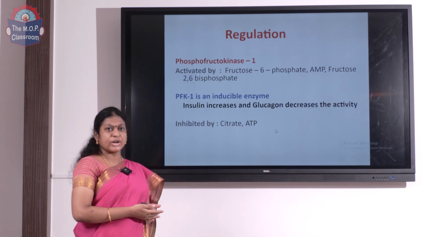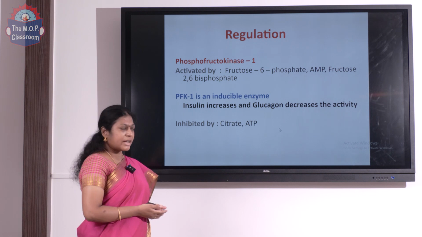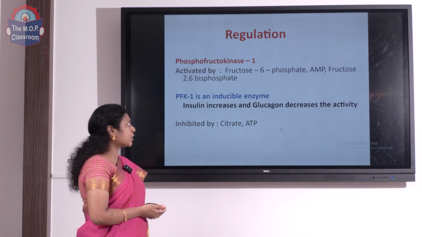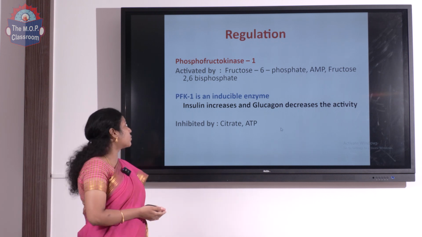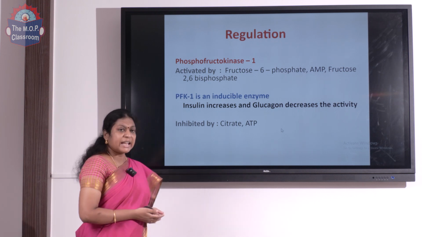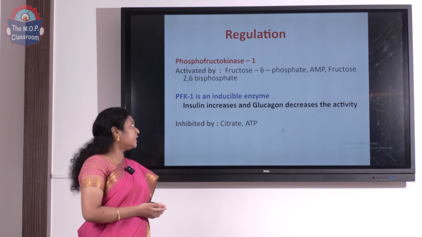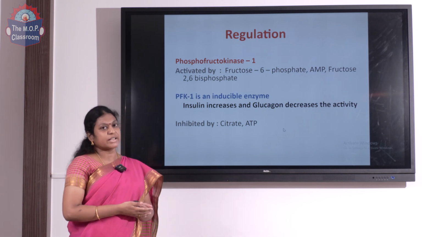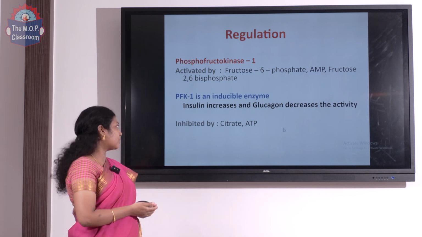Now, this next regulatory step is phosphofructokinase. It is the most rate limiting step. It is activated by fructose 6-phosphate, AMP, fructose 2,6-bisphosphate. Again, this phosphofructokinase is an inducible enzyme. Insulin increases the activity and glucagon decreases the activity of this phosphofructokinase.